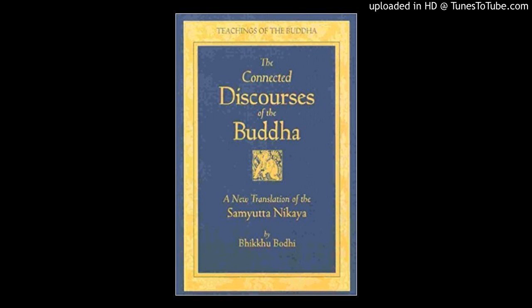The next sutta is 43.5. Monks, I will teach you the unconditioned and the path leading to the unconditioned. The unconditioned is the destruction of lust, hatred and delusion. And what, monks, is the path leading to the unconditioned? The 4 satipatthanas.